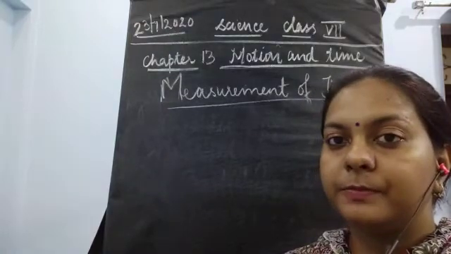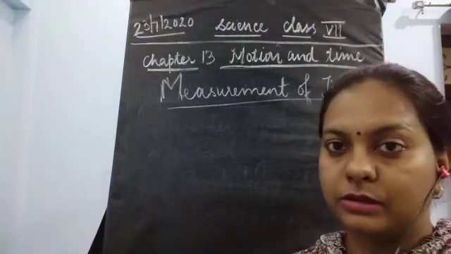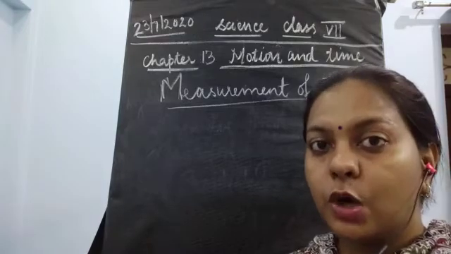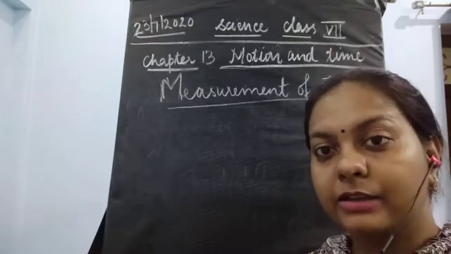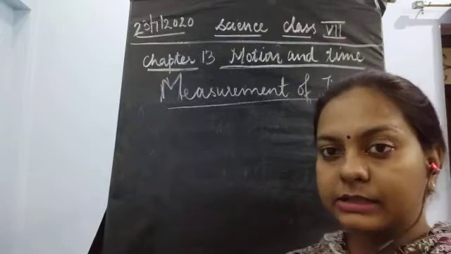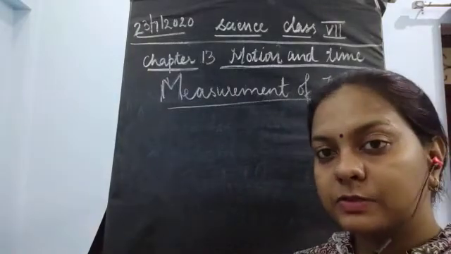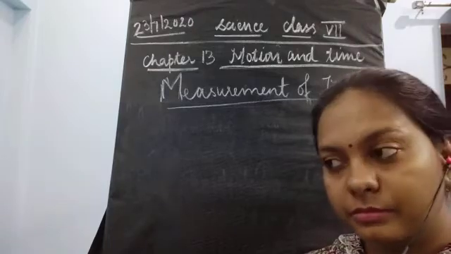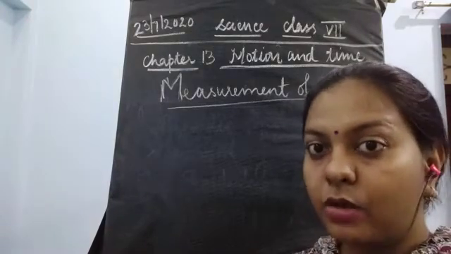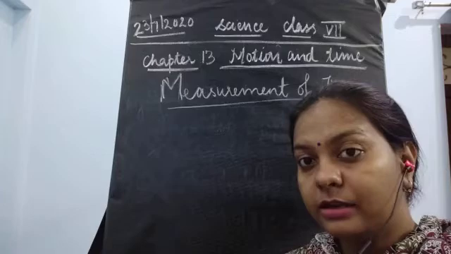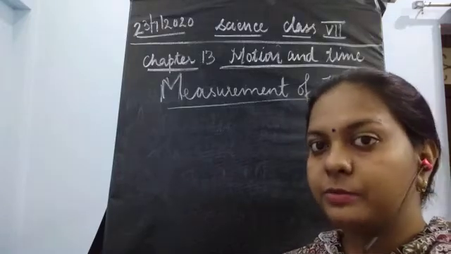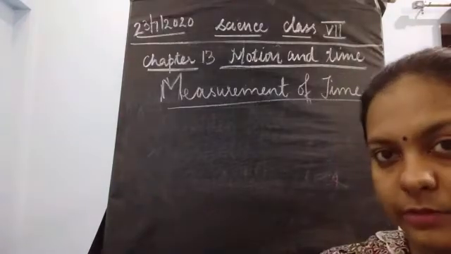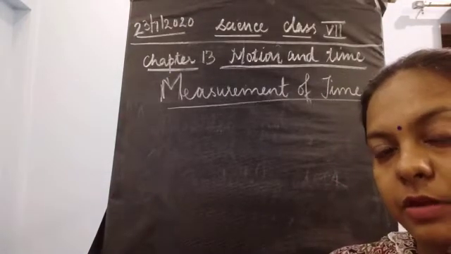For example, if we talk about a person who is sitting on a swing and the swing is moving once that side and coming this side, this is one complete cycle. Okay, so it is going to be repeated after a certain time. So that is known as the periodic motion.